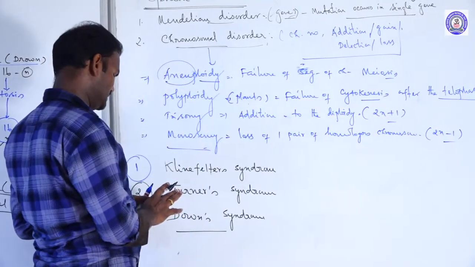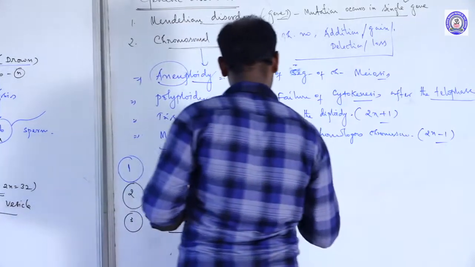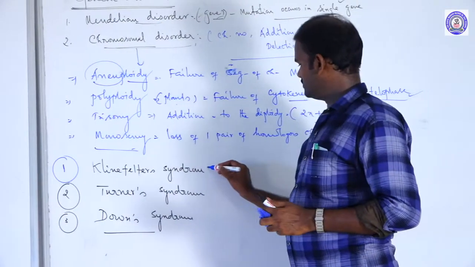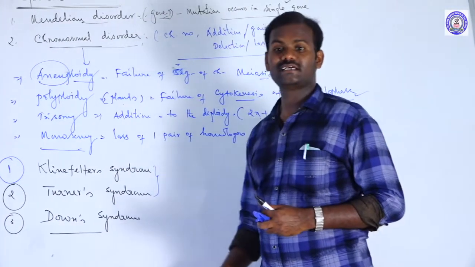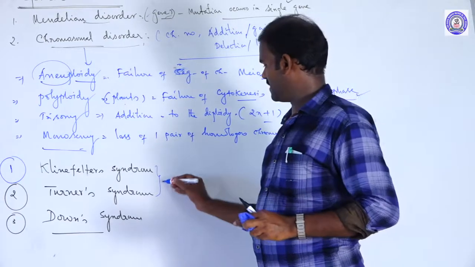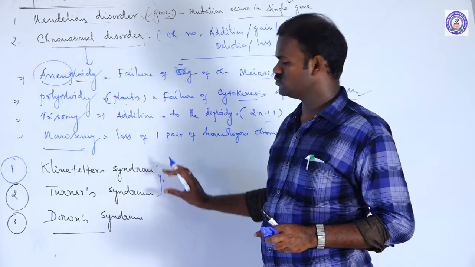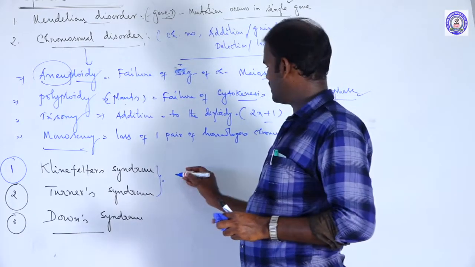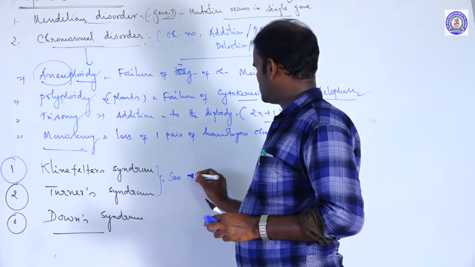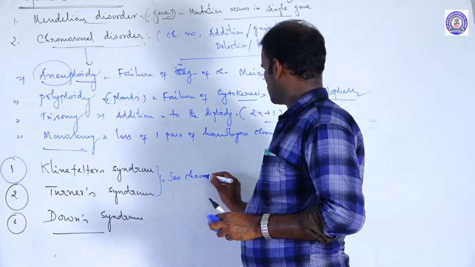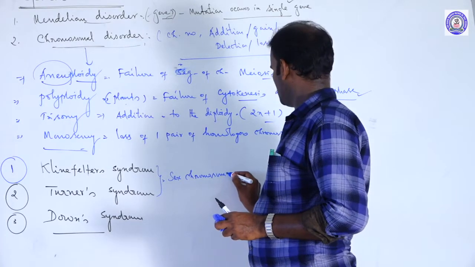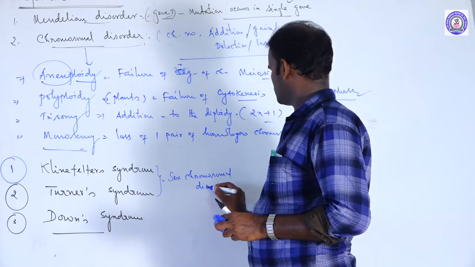Klinefelter syndrome and Turner syndrome are called sex chromosomal disorders. The alteration occurs only in the sex chromosome, not in the autosomes. So they are called sex chromosomal disorders.